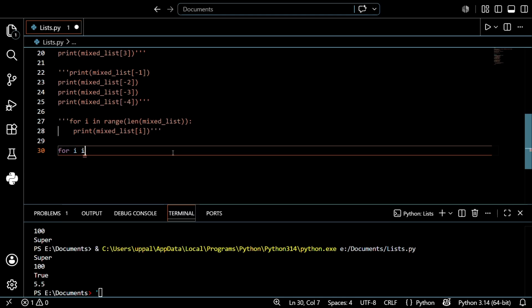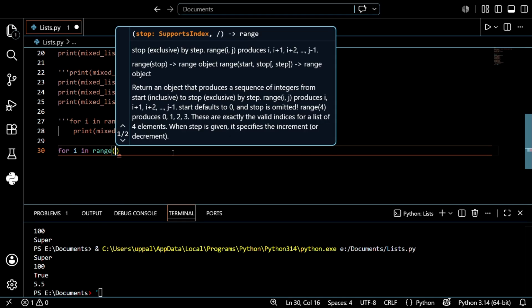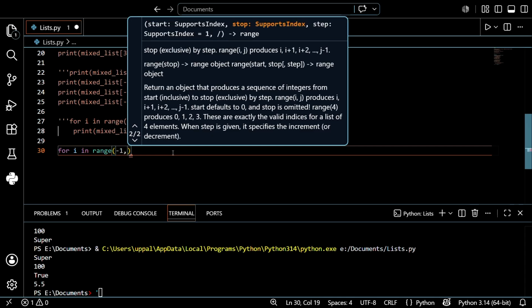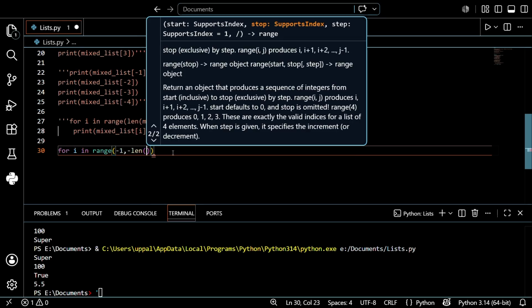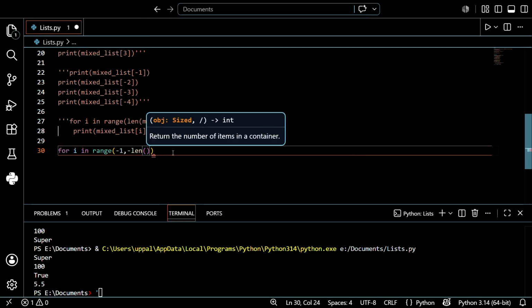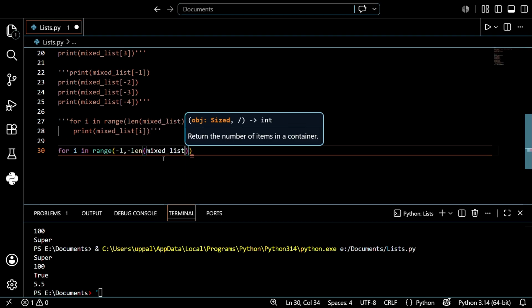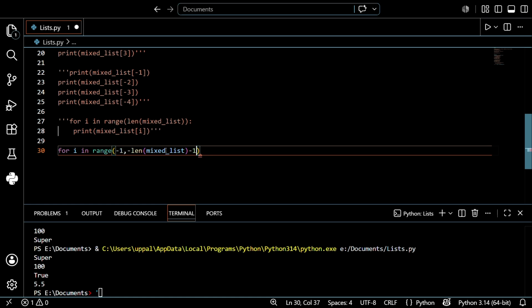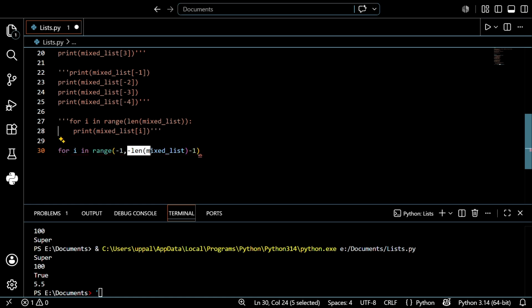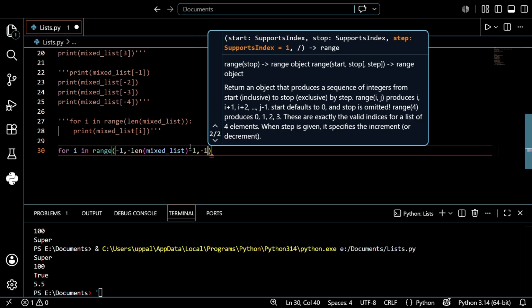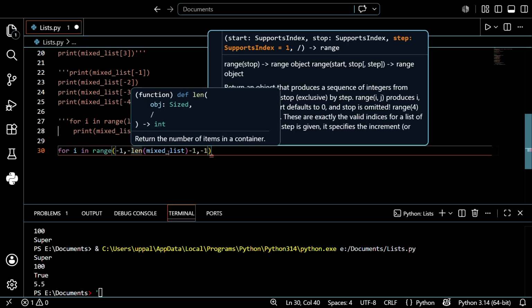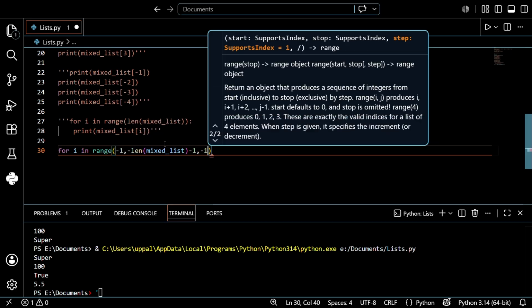For that, for i in range, that should be -1 comma, that should be minus of length of mixed list, -1. Why use -1? See guys, what will happen here? Minus of length of mixed list means the answer -4. If you write -4 here, then what will happen? If you just write minus length of mixed list, meaning -4, then it stops up to -3 only. It will not go to -4.